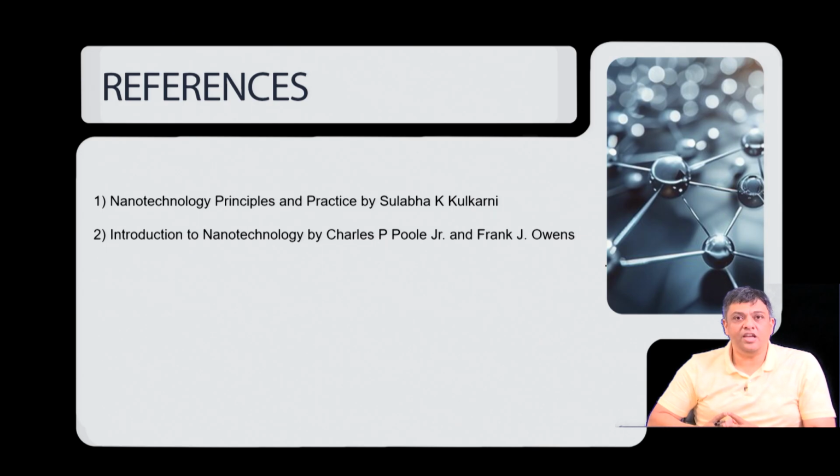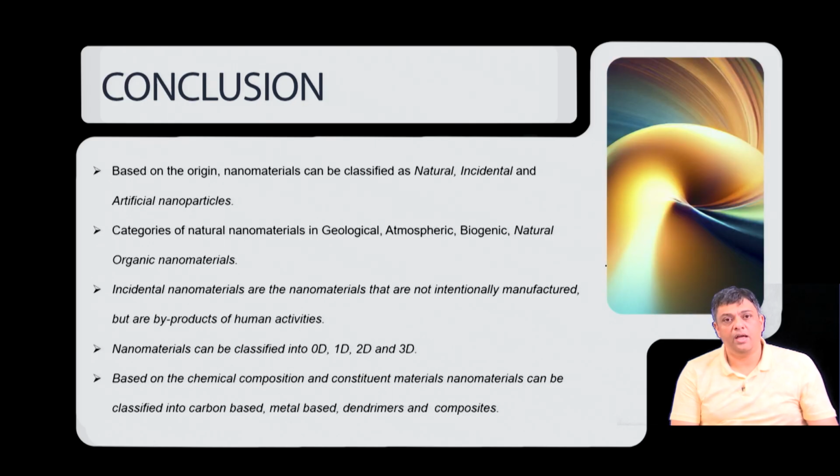So, these are the two major books which you can refer to for understanding even more about the lecture topics which were covered today. And let me summarize. We have talked about the classification of nanomaterials. We have talked about natural, incidental and artificial nanoparticles. We have talked about naturally occurring nanomaterials. We have talked about nanomaterials which can be classified as 0D, 1D, 2D or 3D.